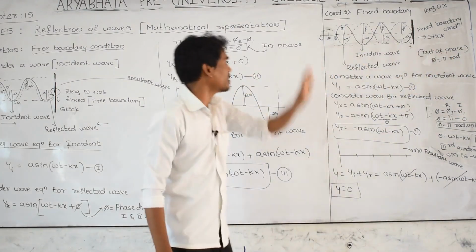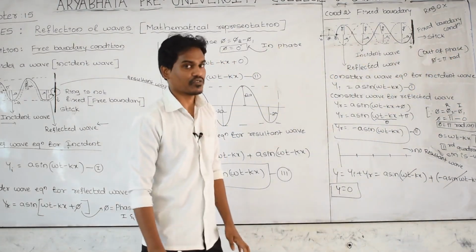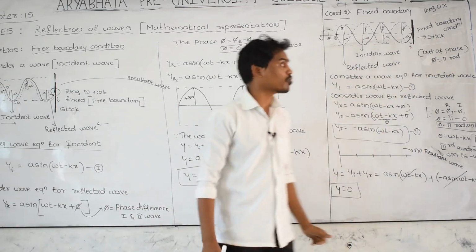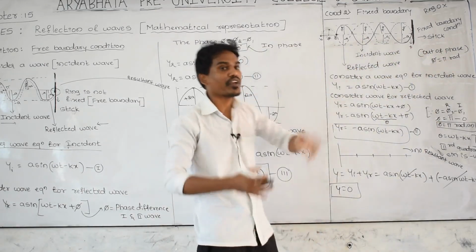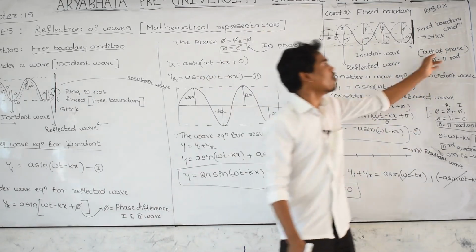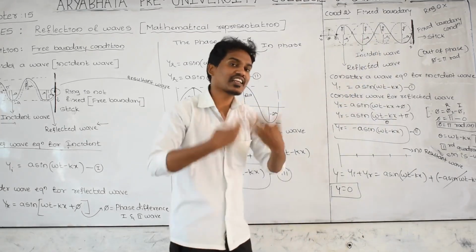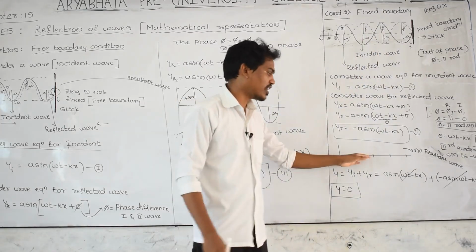If 0 degree is there, you can call it in phase. If 180 degree is there, we can call it out of phase. If 0 degree is there, wave energy becomes double. If out of phase, meaning pi radian, there is no wave, the wave energy gets cancelled with each other. You are not getting a wave.